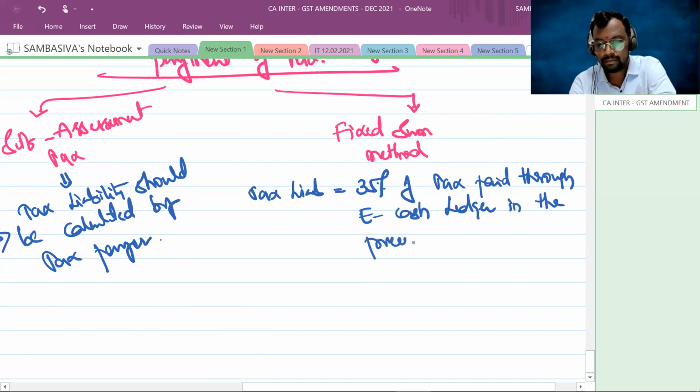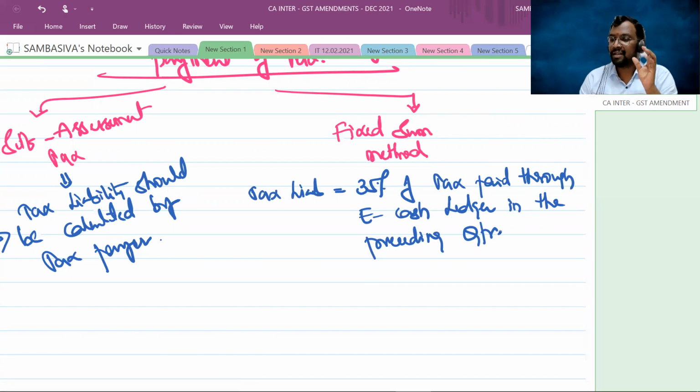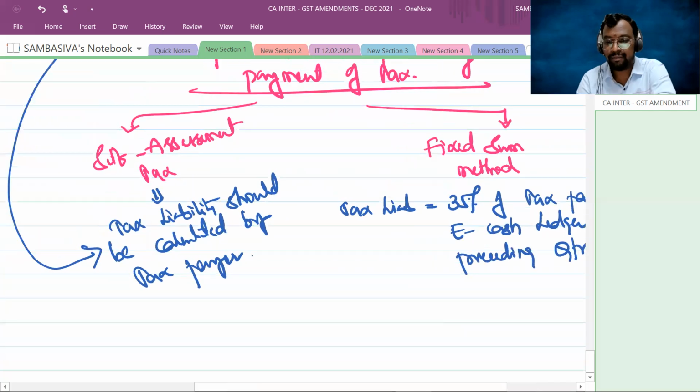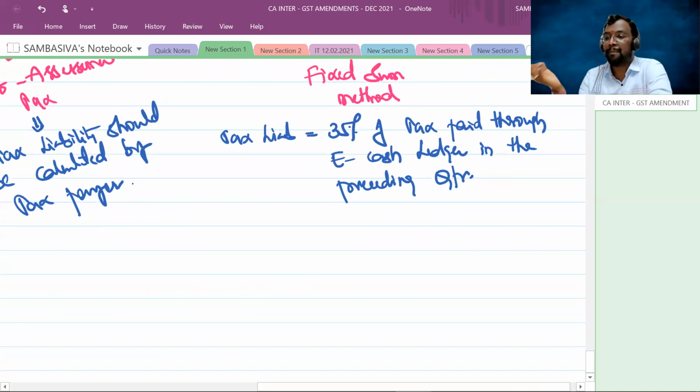35% of the tax paid through e-cash ledger in the preceding quarter. And this option you have to follow when, in the preceding quarter, the taxpayer chose the quarterly returns scheme.